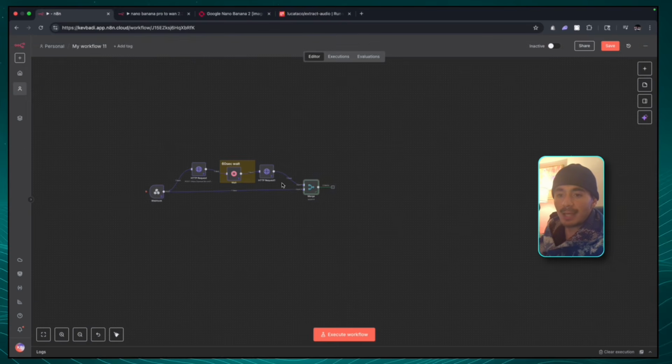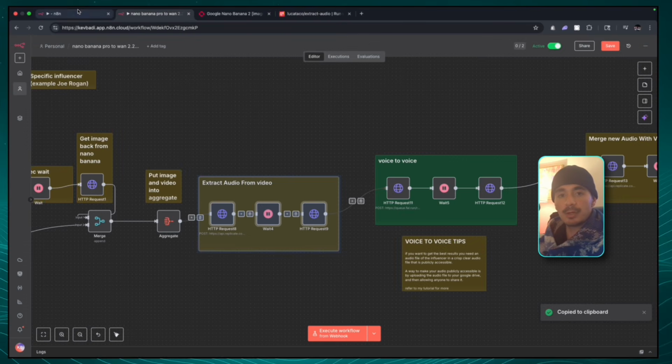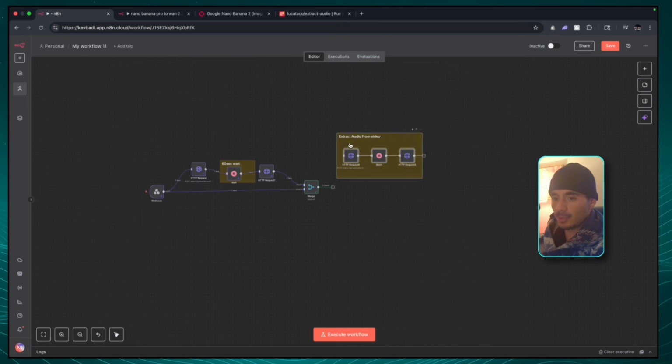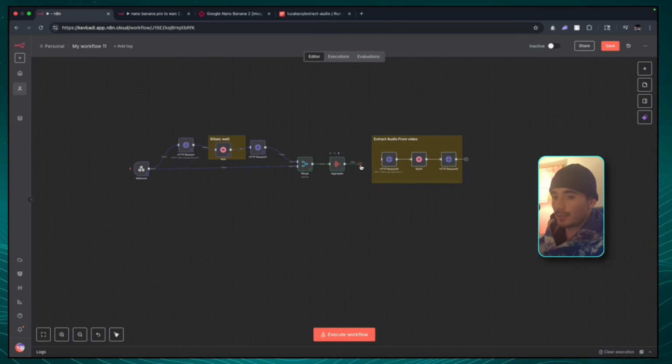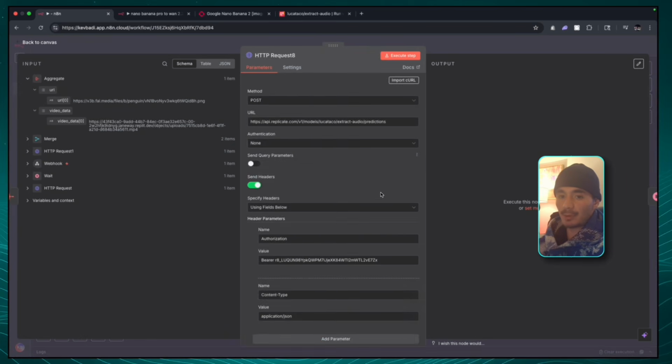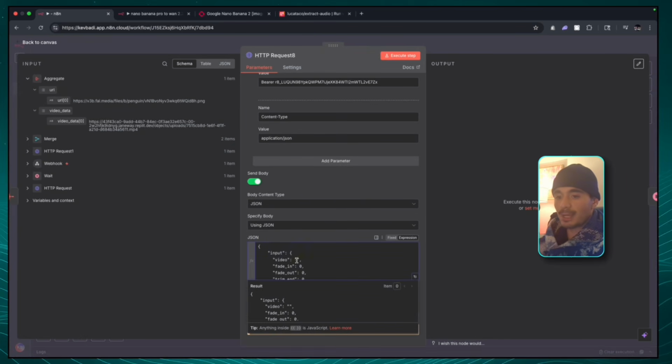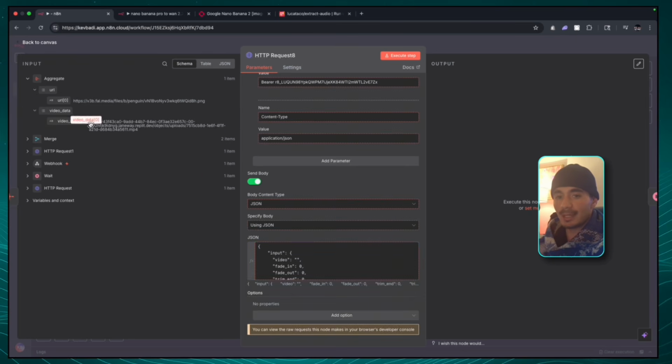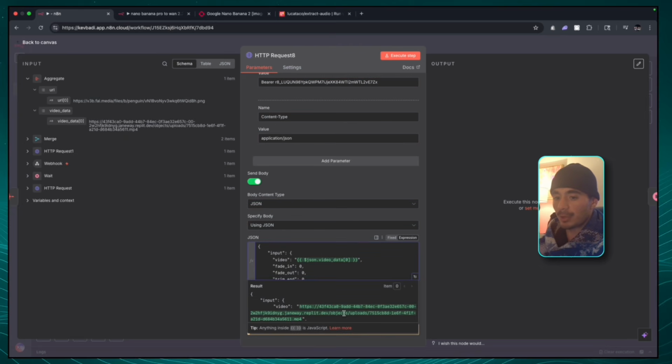If we go back to n8n, I copy these three nodes and paste them into our new workflow here. Now that we've added the audio to video workflow, I'm going to connect the aggregate step and open up that request. This request is waiting for a video file, and that video file comes from the aggregate step. So all we have to do is drag in that video data field to the video section on the form, and now it's going to use that video to extract the audio.